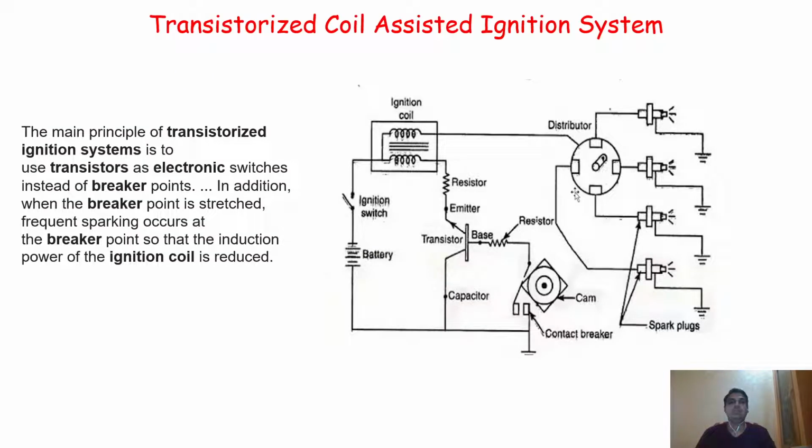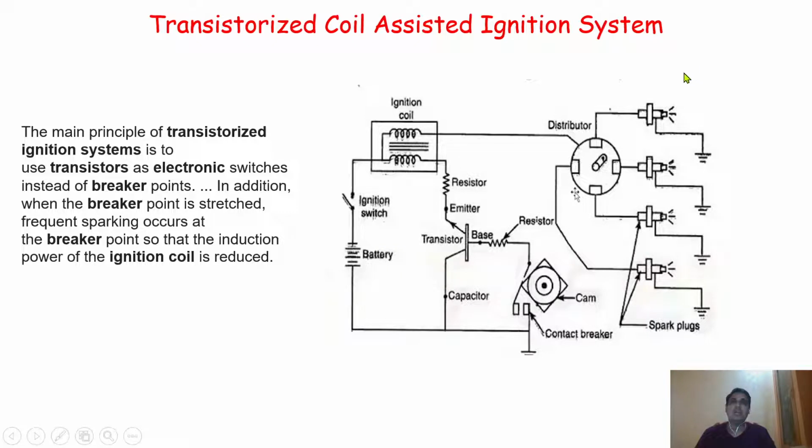So, dear friends, in the last few videos, we already discussed the different types of ignition system, like the electronic ignition system, then the capacitive discharge ignition system itself. But such ignition systems have some limitations, some disadvantages.